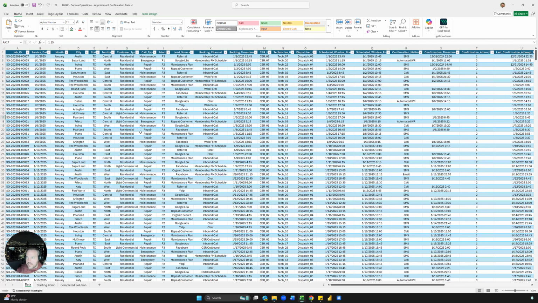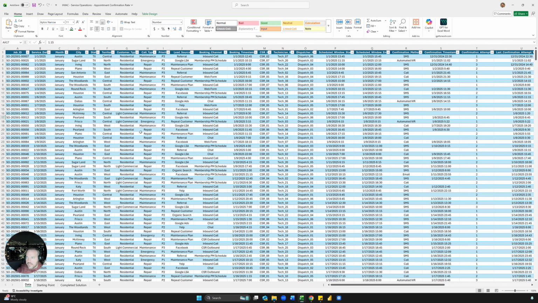Okay, so the first thing we need to do is find out, was this appointment confirmed? And this is a very simple formula. It's just if. So if this is blank, then it means no, it was not confirmed. But if it's not blank, then it means yes, it was. So the formula is just equals if this is blank, then no, otherwise yes. And so you can see the formula here. And I typed all the formulas already just to save some time, and that way it's a lot easier to walk you through this.